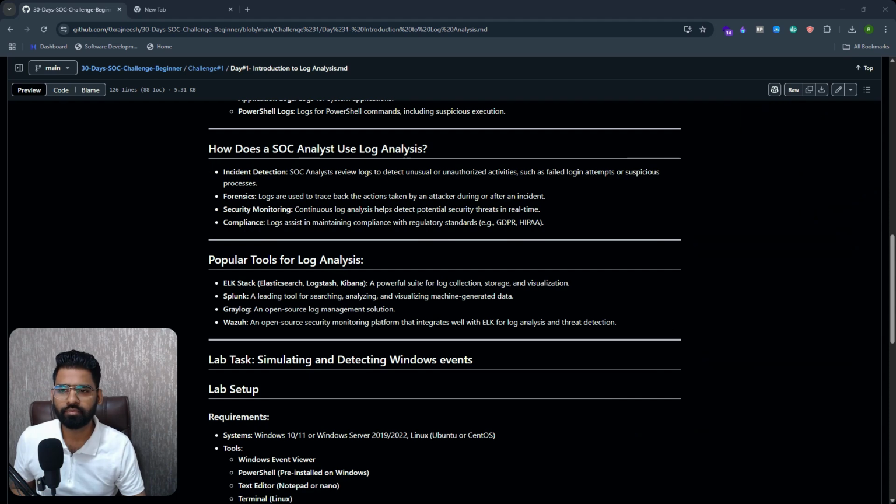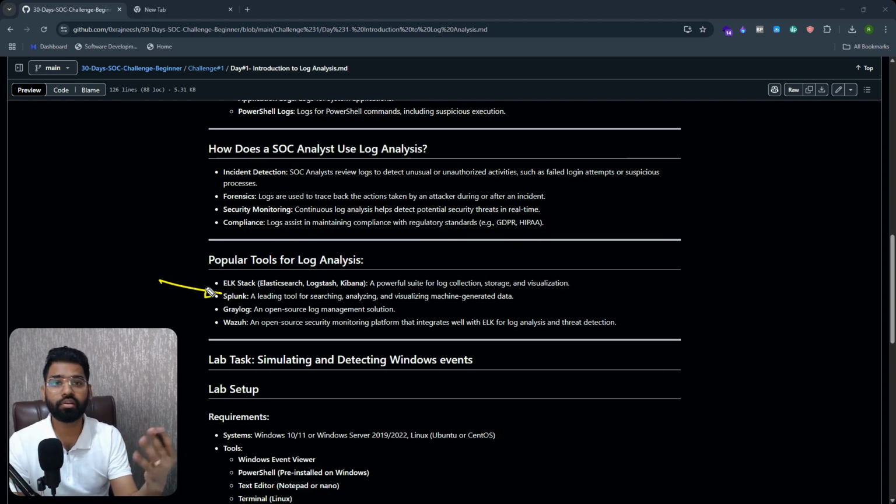Now let's talk about the final point, which is popular tools for log analysis. One very popular tool is called Splunk. Splunk is quite popular. Of course, this will be covered in this 30 days SOC challenge as well, so don't worry about it. We'll have some custom logs. I created different log samples just for you to experience real-world issues.